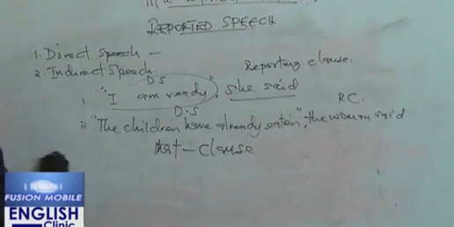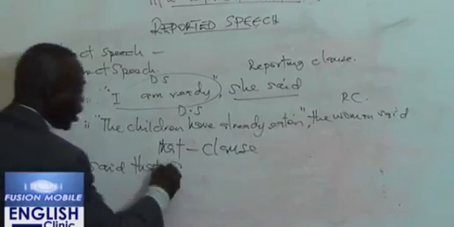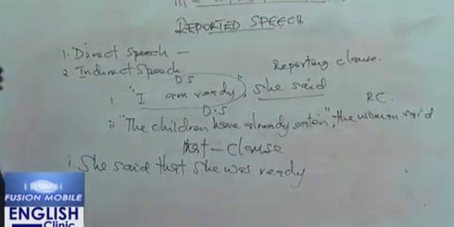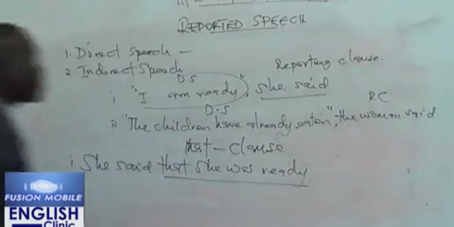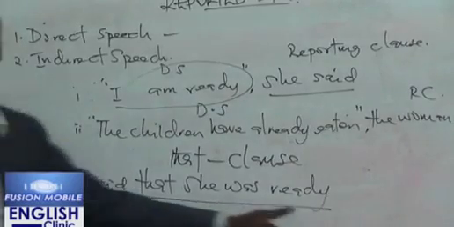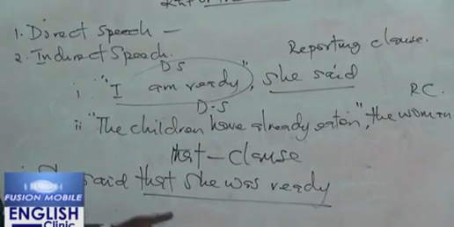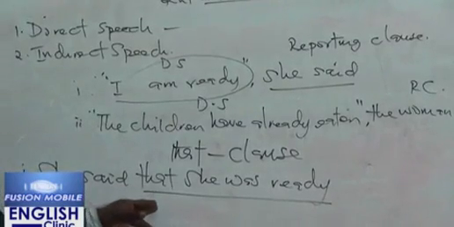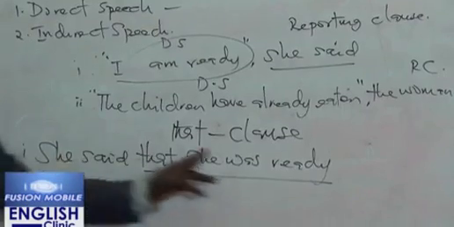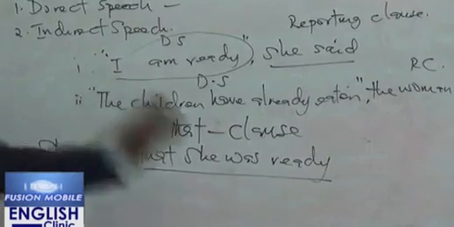So if we want to consider the first example we have here, if I want to report this, it becomes, she said that she was ready. "I am ready" in the direct speech becomes "that she was ready," a that clause, a clause introduced by that. And it becomes an element within the sentence. "She" is a subject, "said" is a verb, "that she was ready" is a complement. So it becomes an element within the sentence.